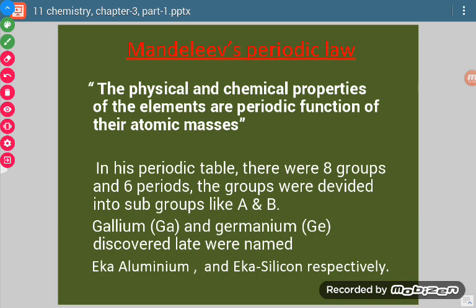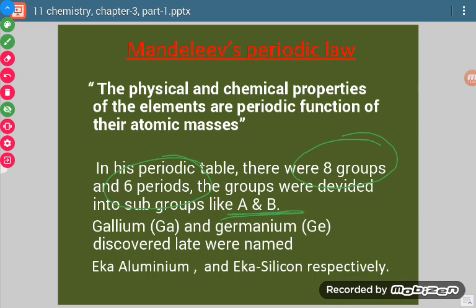Now when he made his periodic table, there were 8 groups and 6 periods. Groups were subdivided into A and B. Just like group 1 was divided into 1A and 1B, similarly group 2 into 2A and 2B.